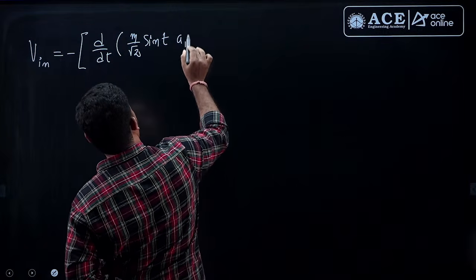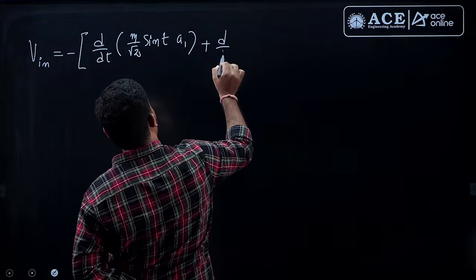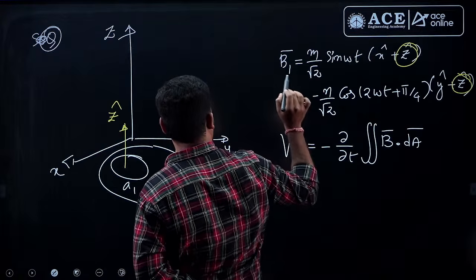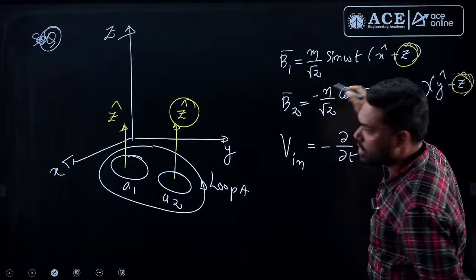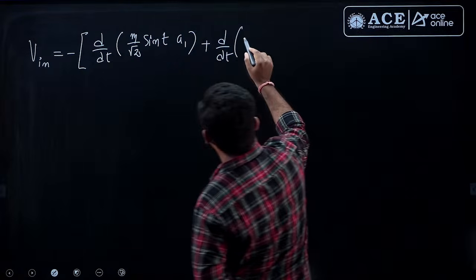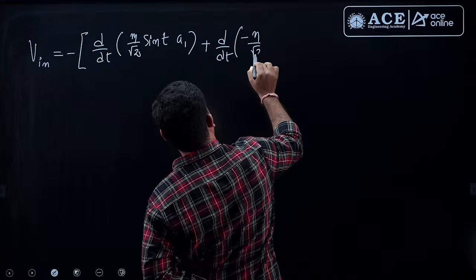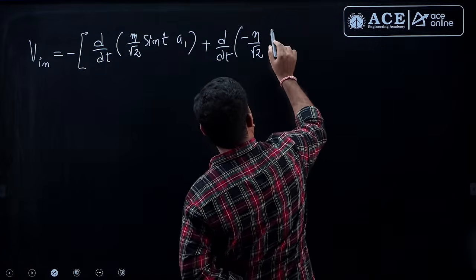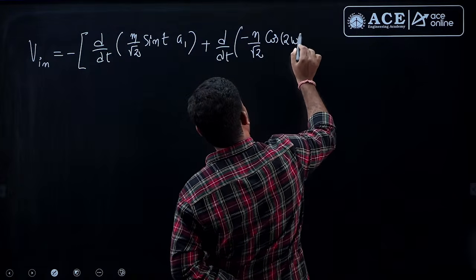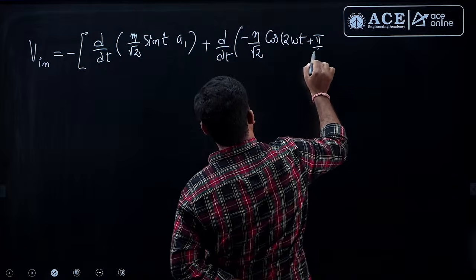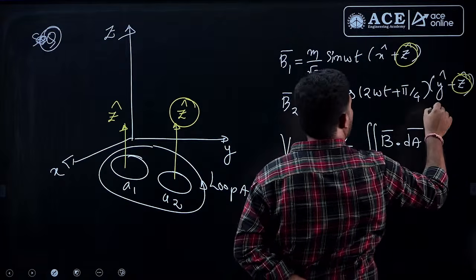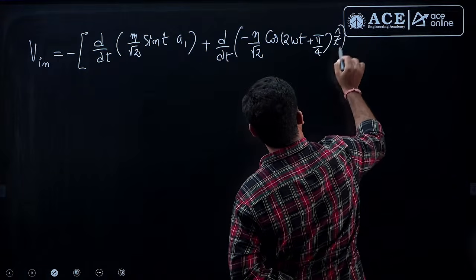And what is the area of that one? It is A1, plus d by dt of flux. What is the flux? It will be contributed only by the z component. So, it is minus n by root 2 cos of 2 omega t plus pi by 4 into z cap, fine guys.